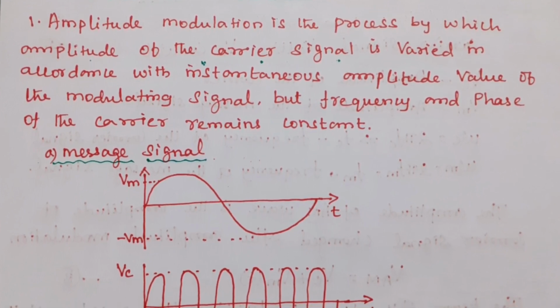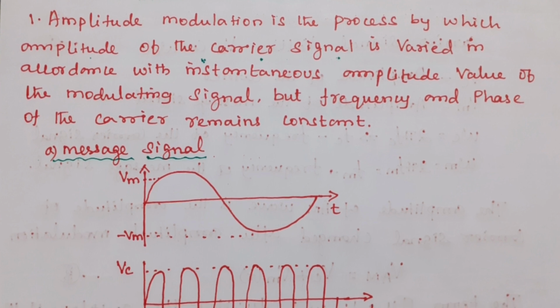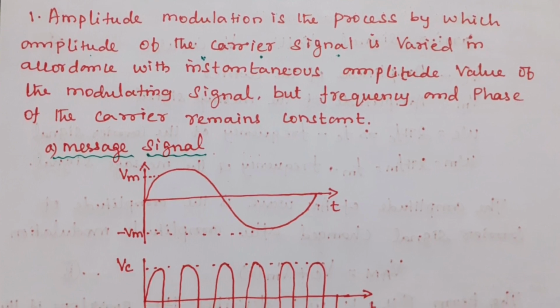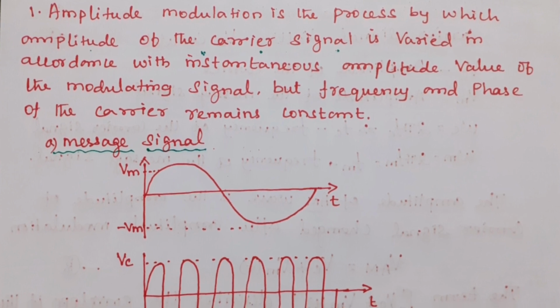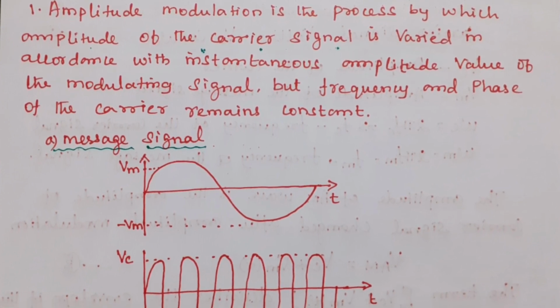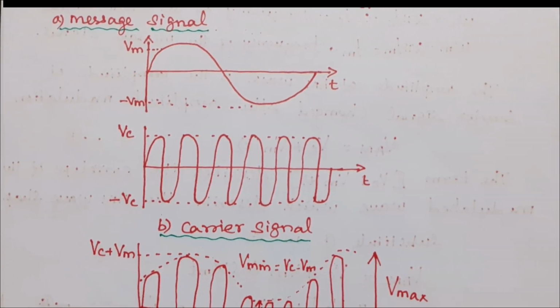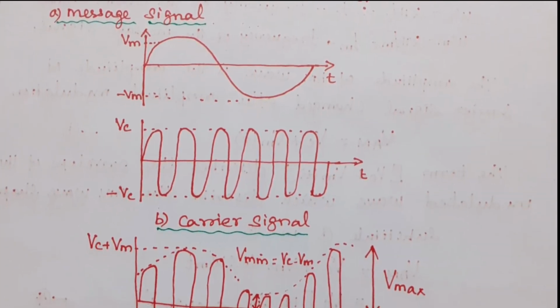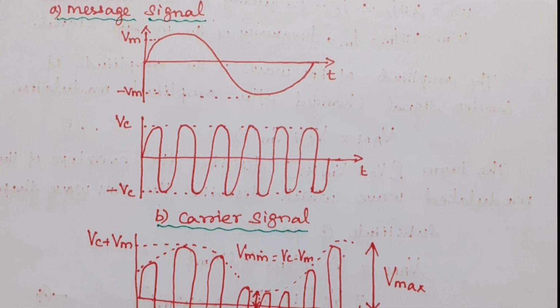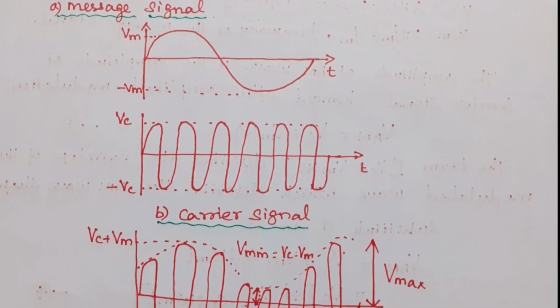In AM, only the amplitude of the carrier signal is changed with respect to the amplitude of the modulating signal. Frequency and phase remain constant. So here we have three different signals. The first one is the message signal having an amplitude of Vm.